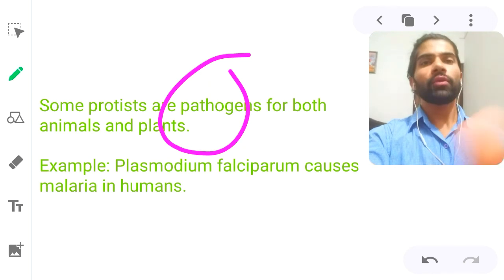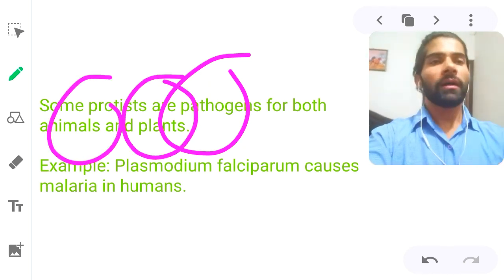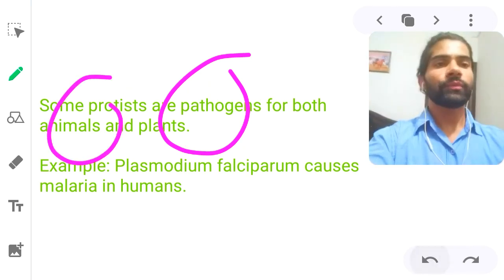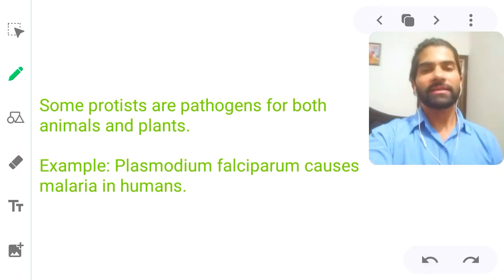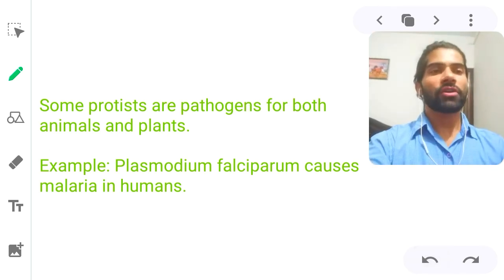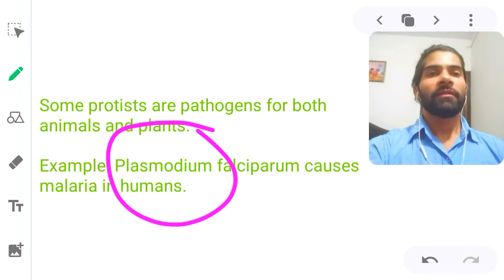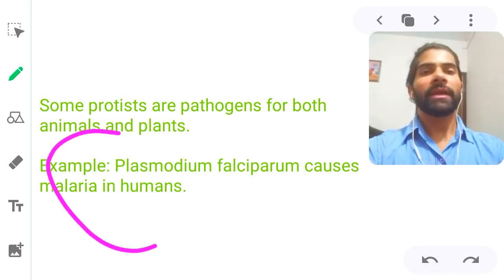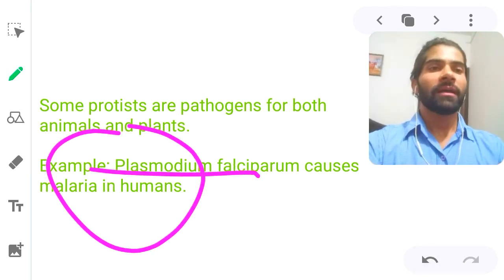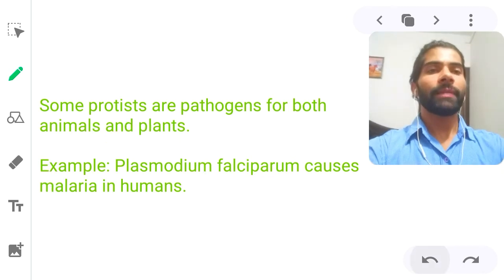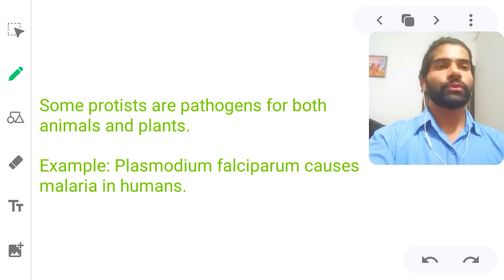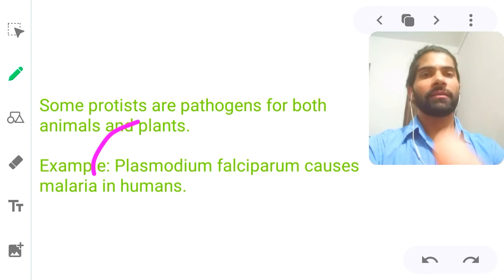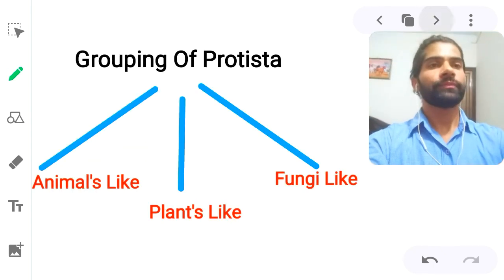So pathogen भी ये होते हैं जो कि plants and animals को disease करते हैं, so that's why they are pathogenic organisms. For example, if I talk about the plasmodium, Plasmodium causes malaria in human beings. Plasmodium, yes, plasmodium जो कि क्या करता है, मलेरिया करता है. ओके, सो मलेरिया मच्छर से नहीं होता, that is a plasmodium.